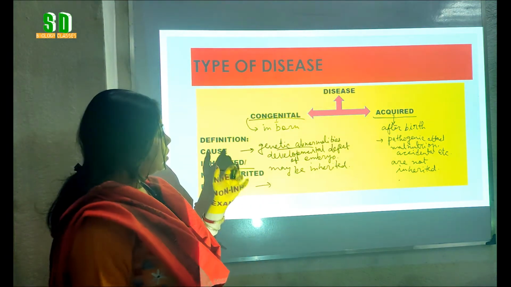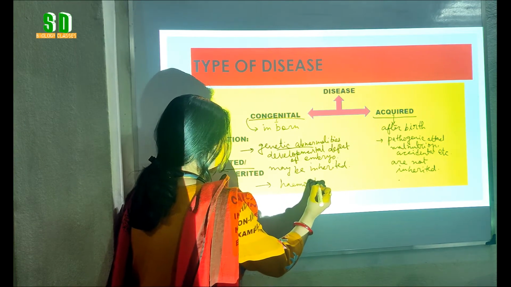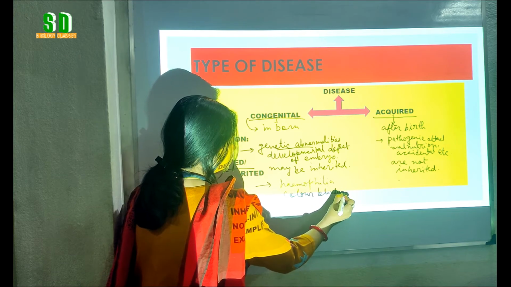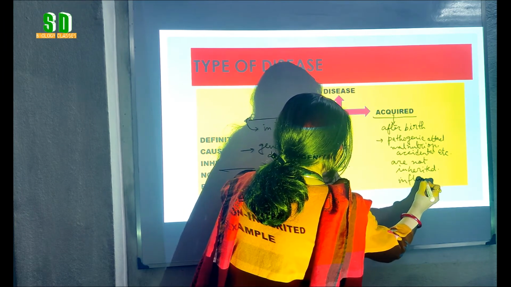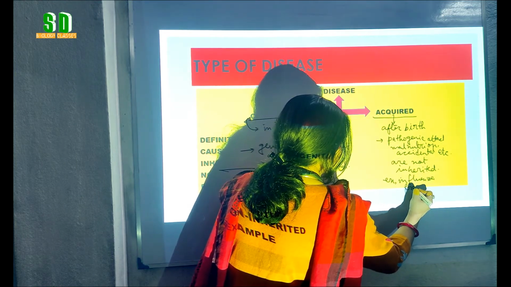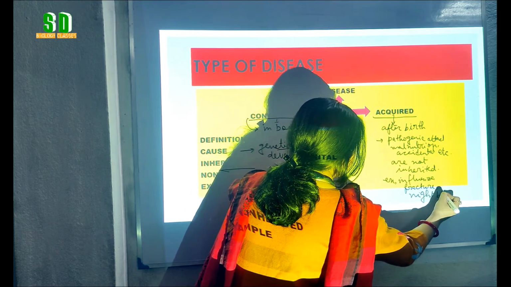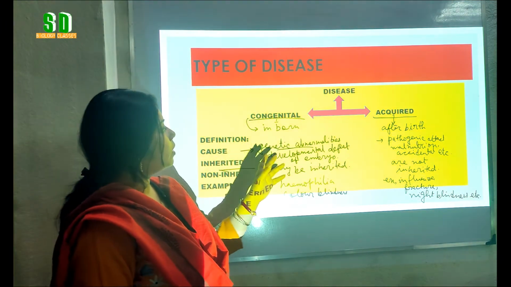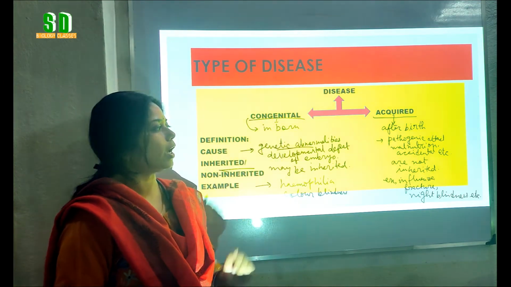Now, what are the examples of congenital diseases? The examples of congenital diseases can be hemophilia, color blindness, whereas the examples of acquired diseases can be influenza, different accidental causes like fracture, and malnutrition like night blindness, etc. So from here we have learned about the two main types of diseases and some differences between congenital and acquired disease.